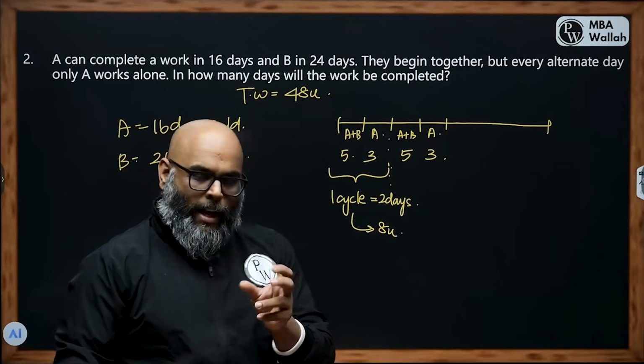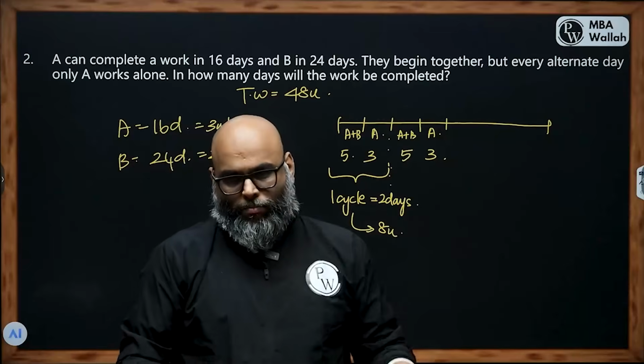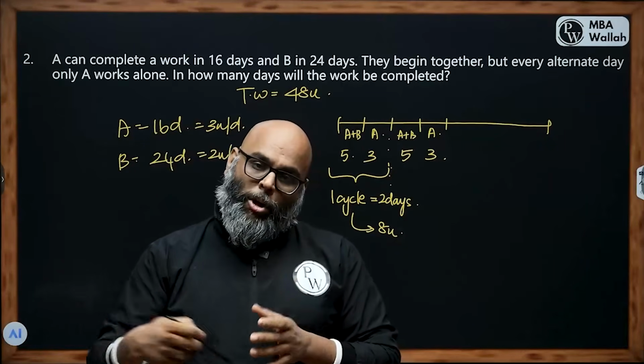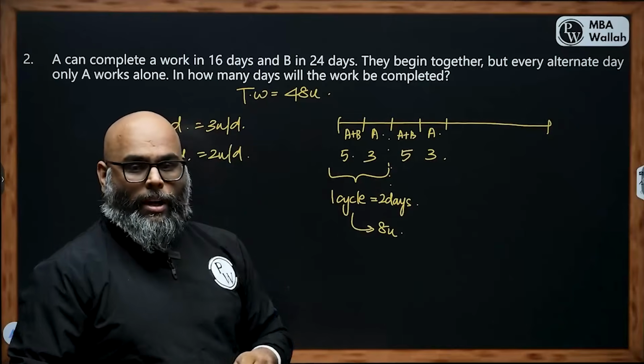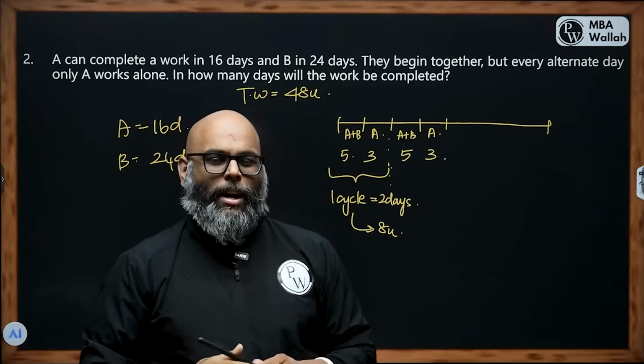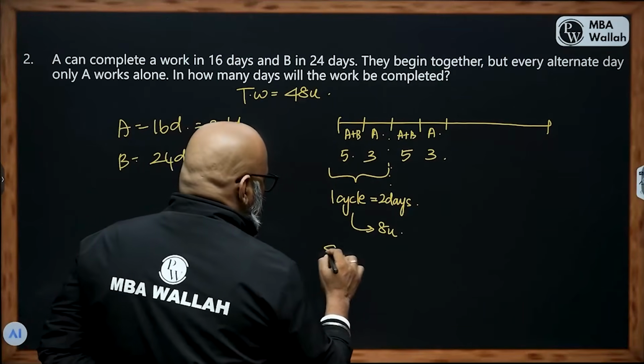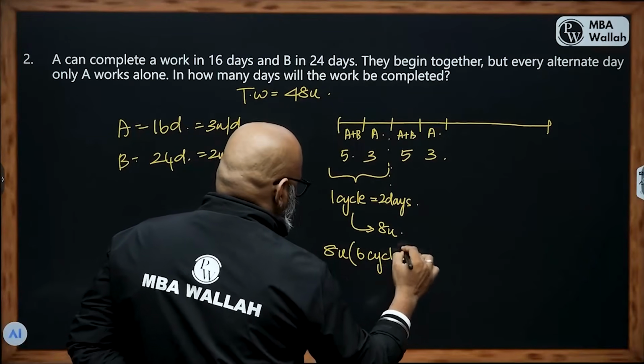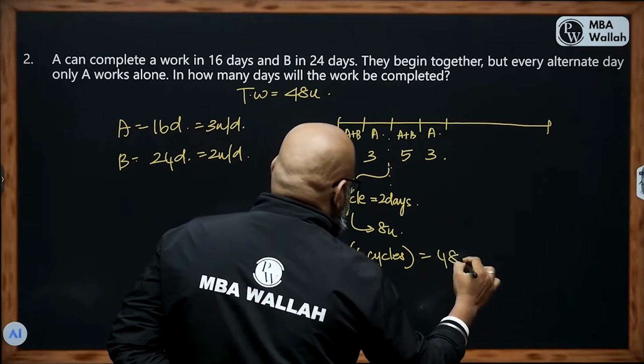So for every cycle I'm getting 8 units. So think about this. How many times do I have to do 8 units so that we get to 48? 8 into 6 is 48. So I can say 8 units into 6 cycles is equal to 48 units.